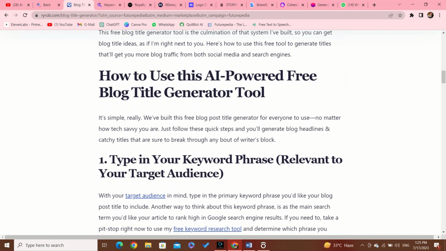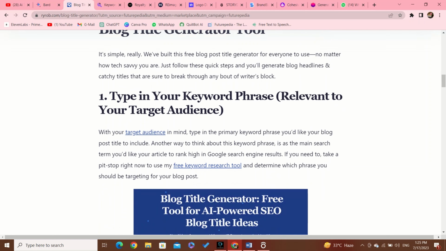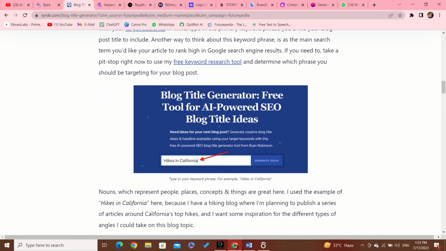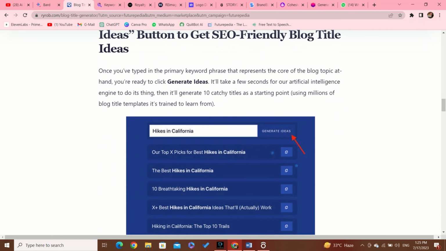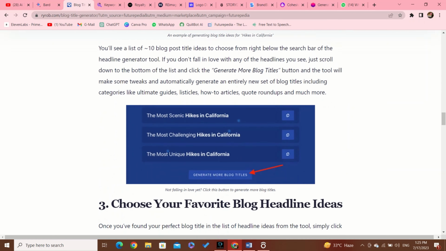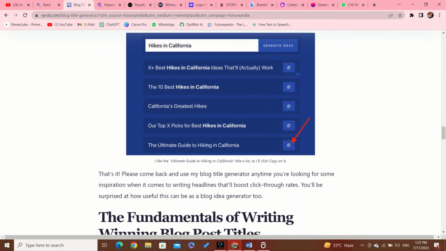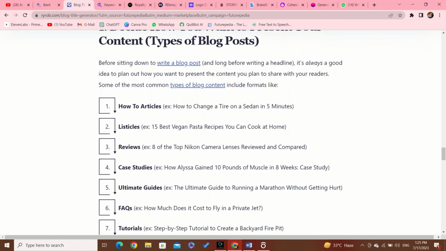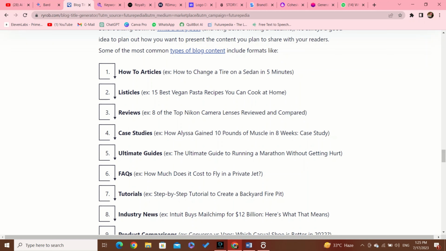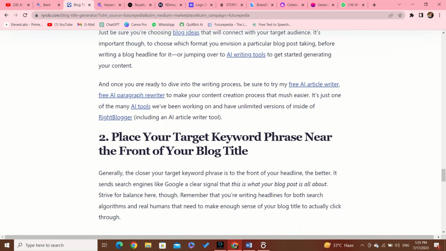themselves. With the AI's ability to understand keywords, trends, and audience preferences, it ensures that the suggested titles are engaging and appealing, increasing the chances of attracting more readers and driving traffic to the blog. Ultimately, the AI-powered blog title generator serves as a valuable assistant for content creators, making the process of crafting captivating titles much easier and more efficient.